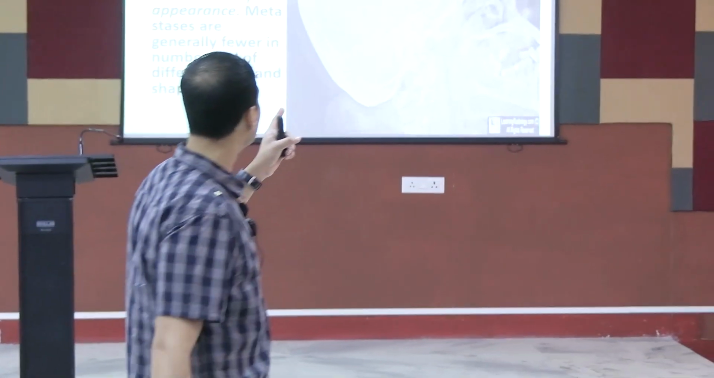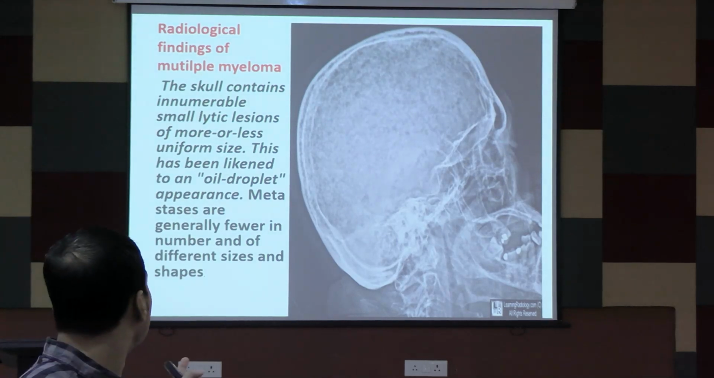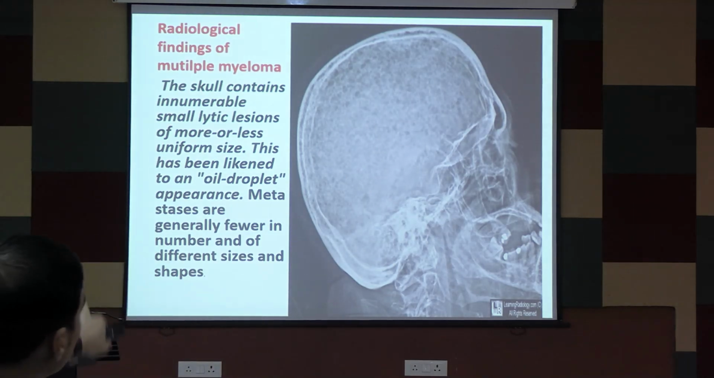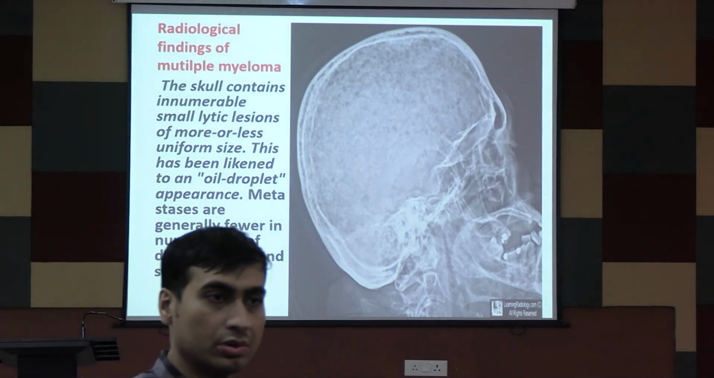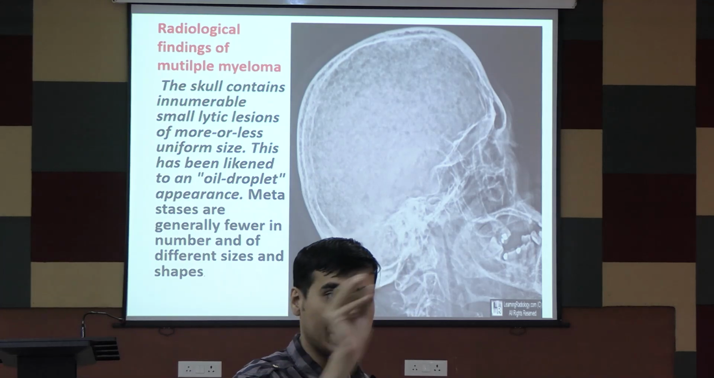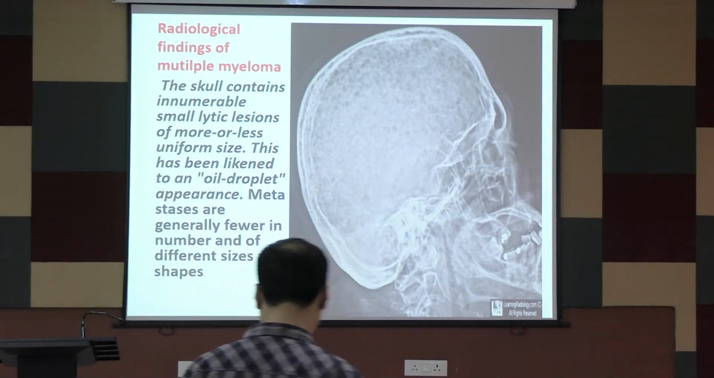So yeah, this is the typical skull picture of a multiple myeloma. See, the skull contains innumerable small lytic lesions, more or less uniform in size, which has been likened to an oil droplet appearance, metastasis. And see the nature of the skull. It looks like something has been taken out. Okay, so this is called the cotton wool appearance. If you see cotton wool, it will be like that. So that is how it looks in the case of a multiple myeloma.